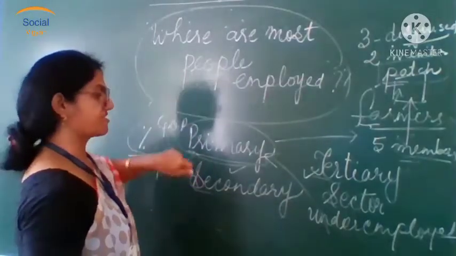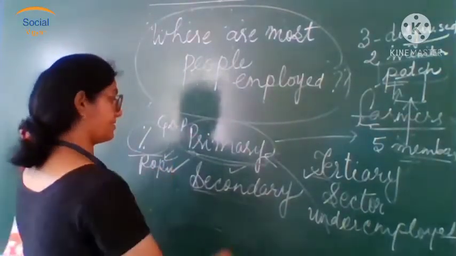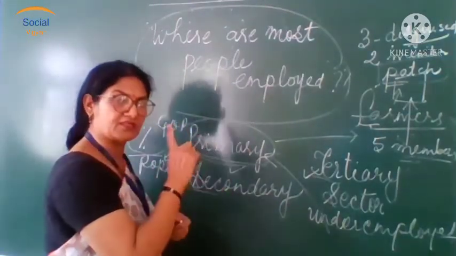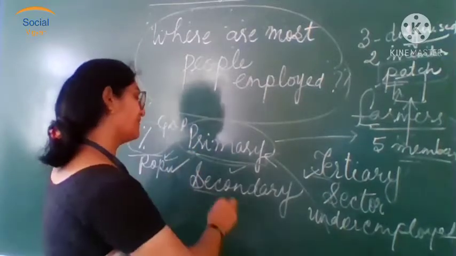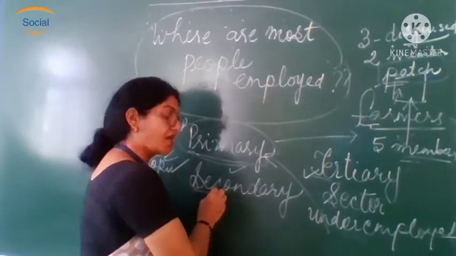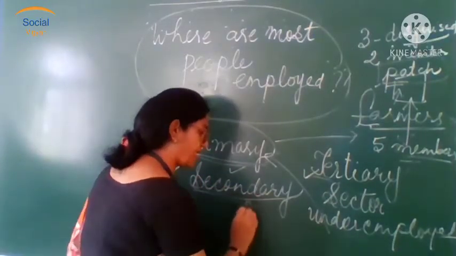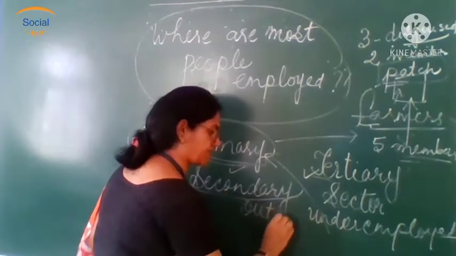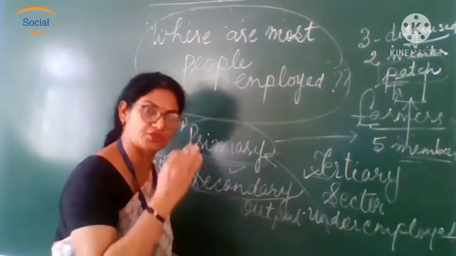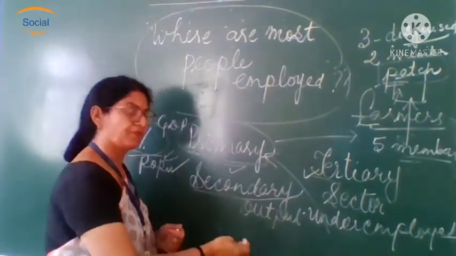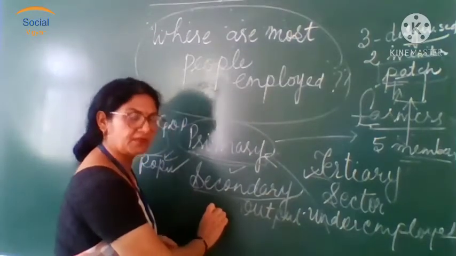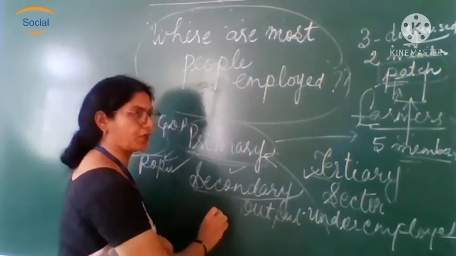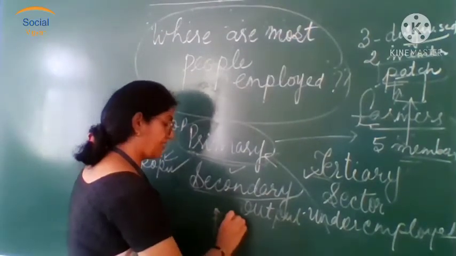Now coming to the secondary and tertiary sectors. Here we say that the tertiary sector is rising. Industry is also rising, but as much as the output in industry increases, it does not show a similar level of people getting employed in these industries.